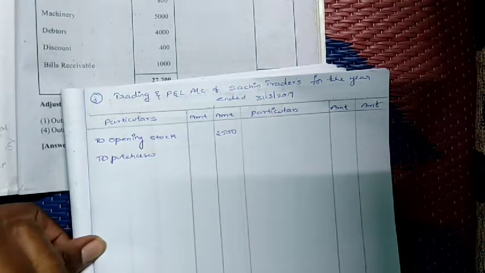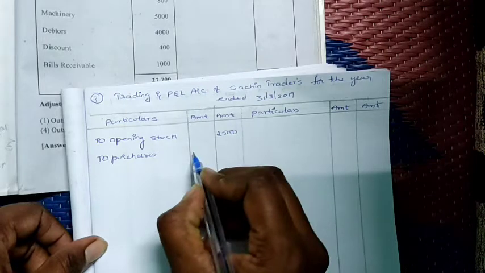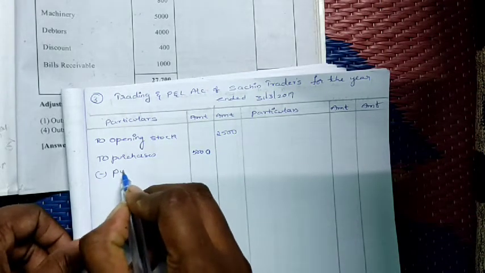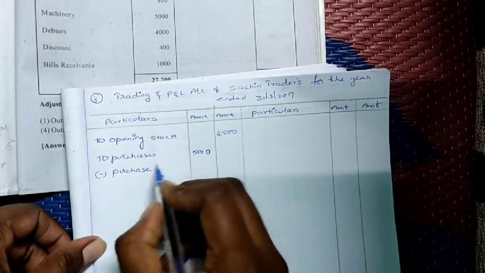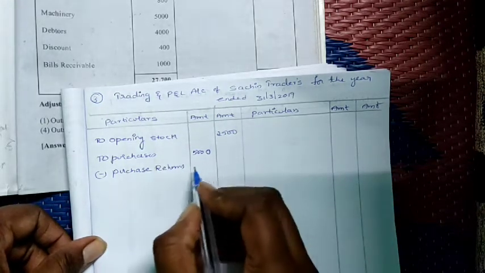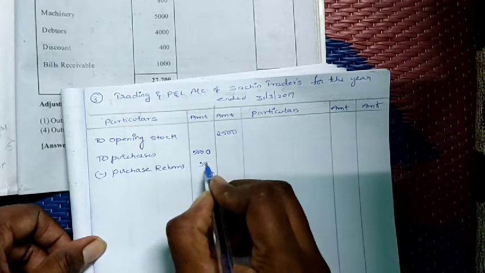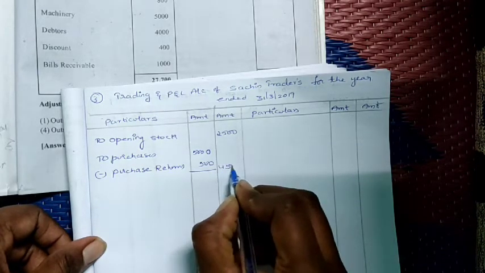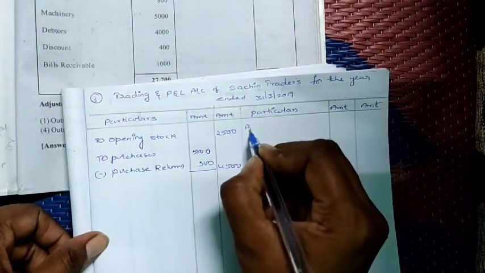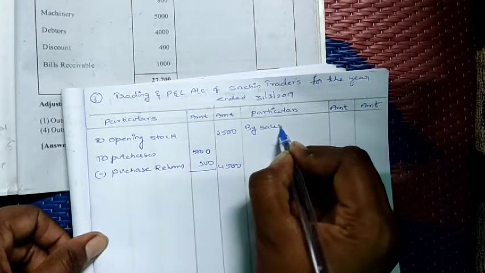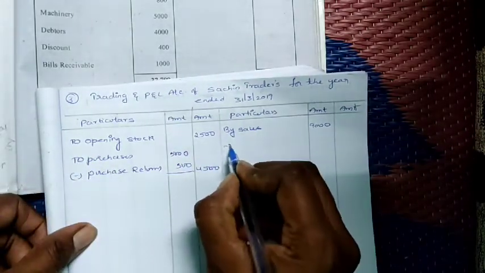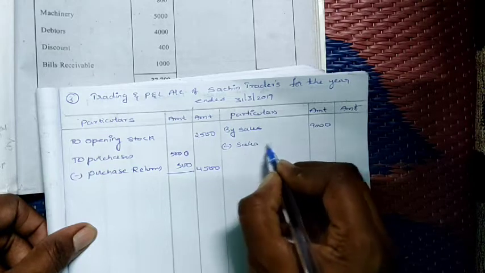Next, to purchases. Purchase is how much in the question? 5,000. In the question we also have purchase returns, which he has given on the credit side, so we have to deduct that. Purchase returns, how much has he given? 500. So 4,500. After that, next by sales. Sales, how much has he given in the question? 9,000. Minus sales returns.